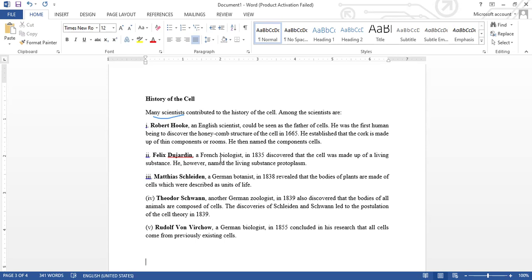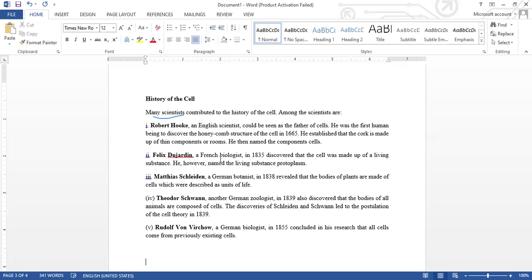of a living component. What this means is that the cell that Robert Hooke discovered, Felix Dujardin patiently studied again, and having studied it, he discovered that the components of the cells are living, meaning that a cell is capable of performing life activities. That is the conclusion of Felix Dujardin. That was in 1835. The third person was Matthias Schleiden, who is a German botanist, in 1838.